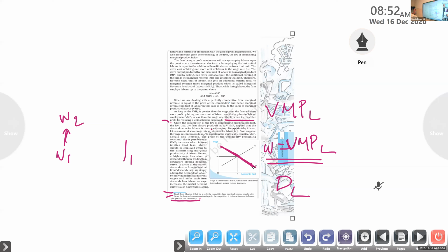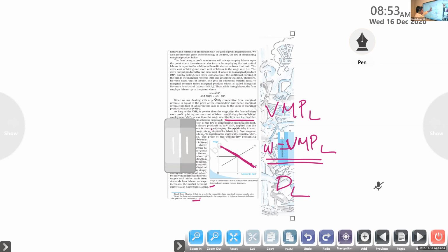To arrive at the market demand curve from individual firms' demand curves, we simply add up the demand for labor by individual firms at different wages, and since each firm demands less labor as the wage increases, whatever the market condition, when the wage rate increases the demand for labor will decrease. So the market demand curve is also downward sloping.